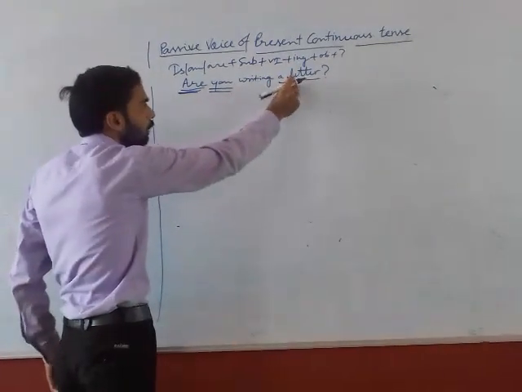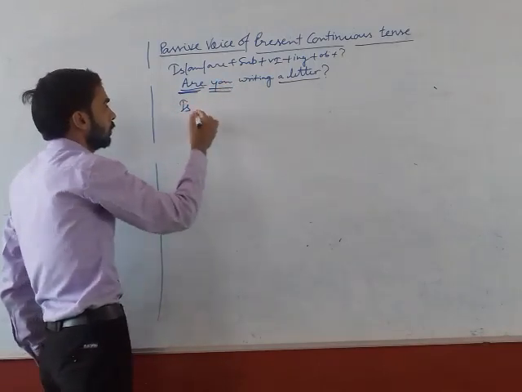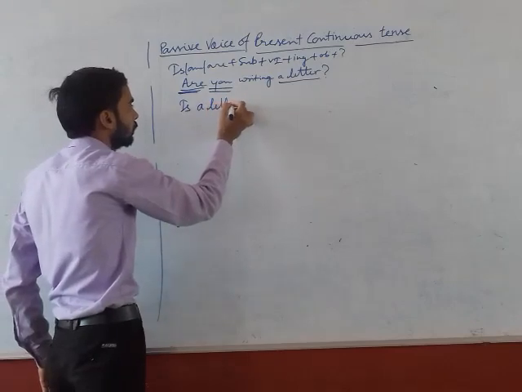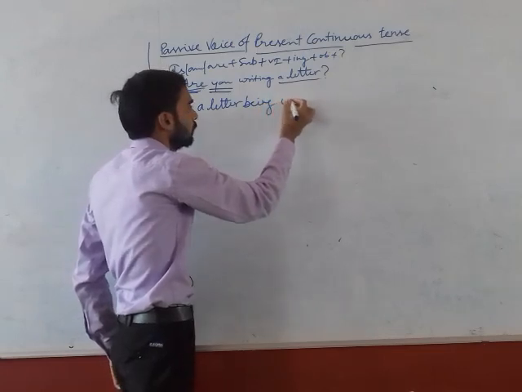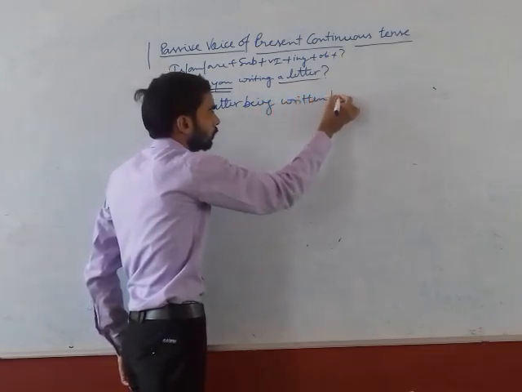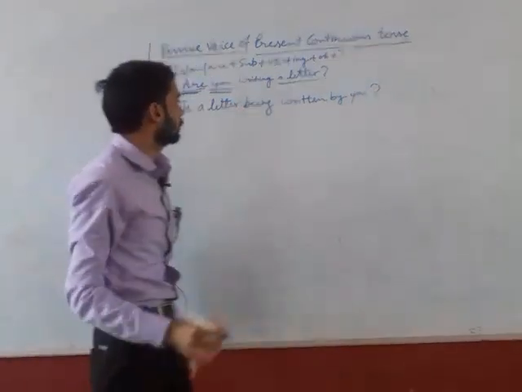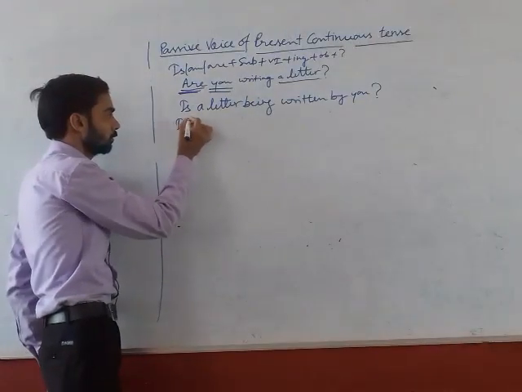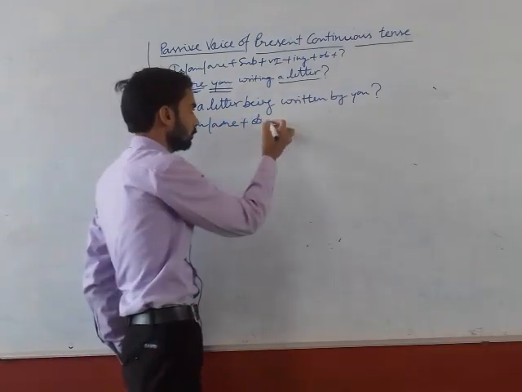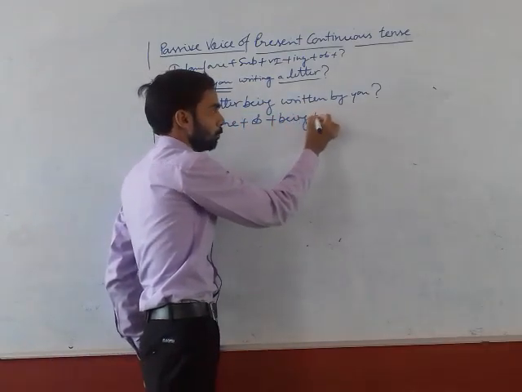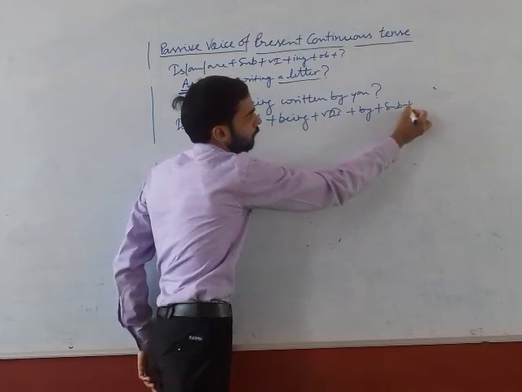So it is singular number, so I will take the auxiliary in singular number. Is a letter being written by you? Is, am, are plus object plus being plus third form of the verb plus by plus subject plus question mark.